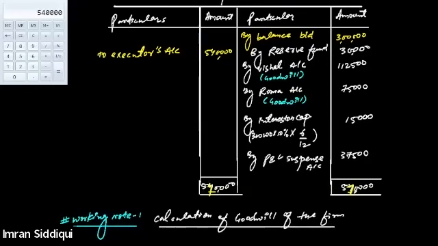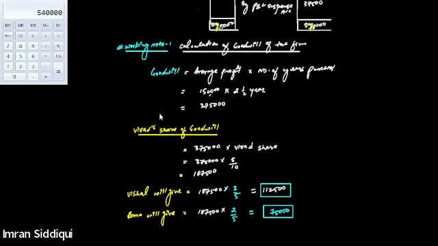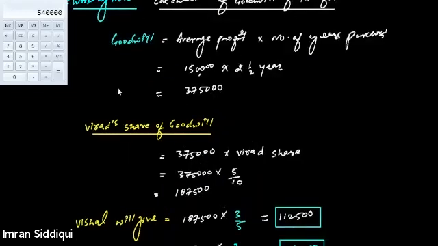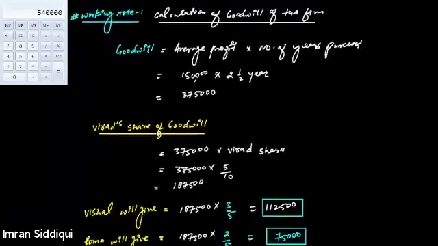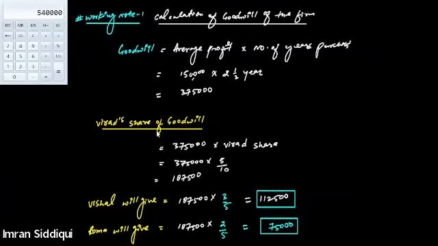Sir, can you scroll down? Which part of the solution do you want me to scroll to? Working note part, working note 1. Okay, just a minute. This is working note number 1. This is not the complete working note. This is the complete working note. Done? Yes, sir.